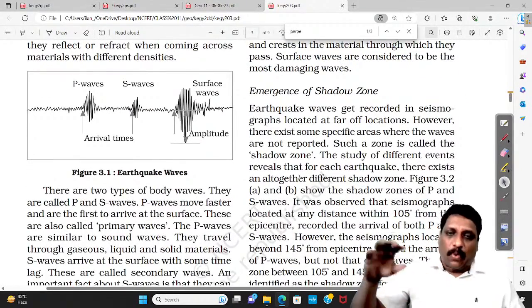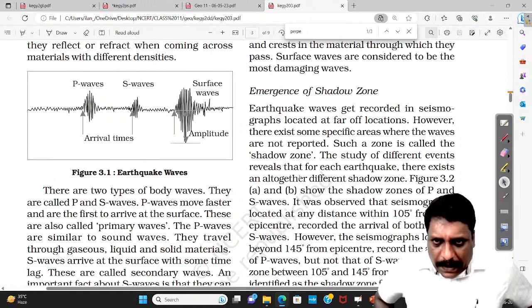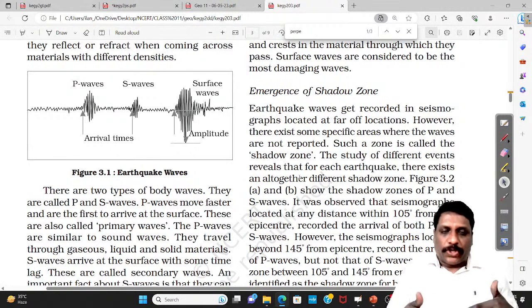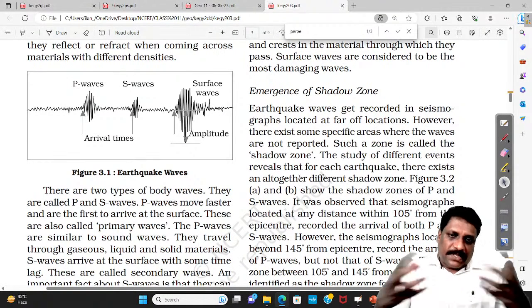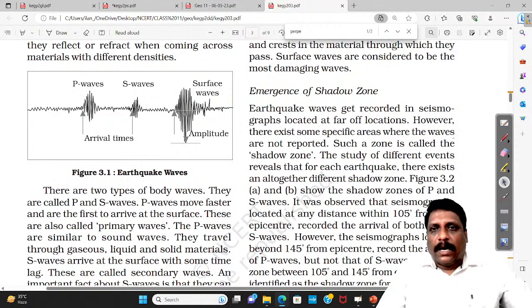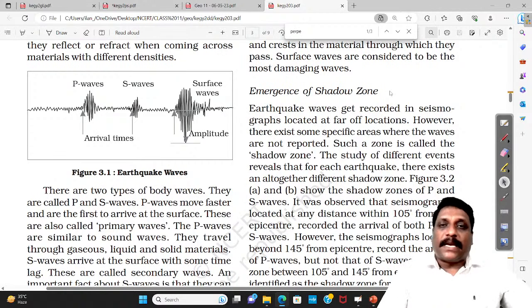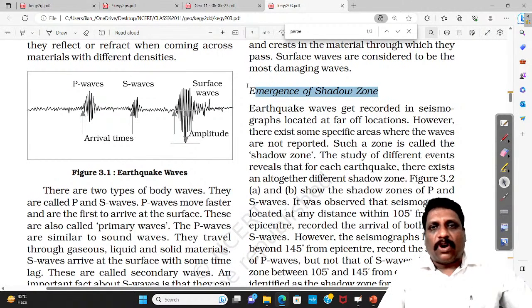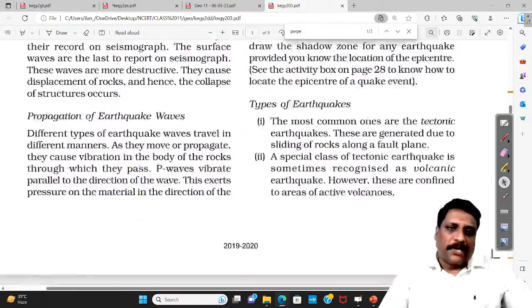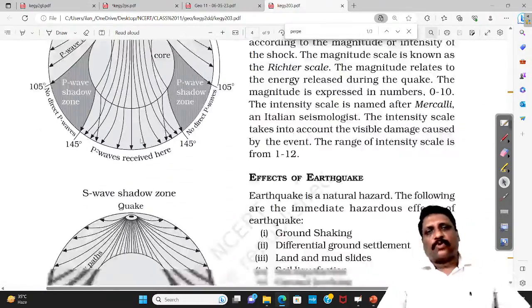Now comes another question: how exactly? Say, for example, I'm coming to a conclusion that this is how Earth's interior may look like. Using what waves, or what exactly is the concept of earthquake through which I'm declaring the Earth's interior? If you ask me, there is a concept called the shadow zone. What is the shadow zone? I'll tell you. Luckily, the shadow zone is given here.